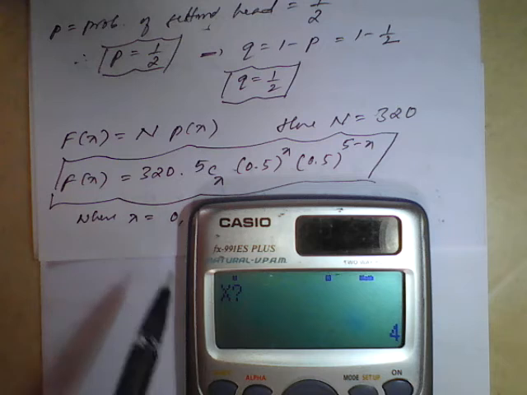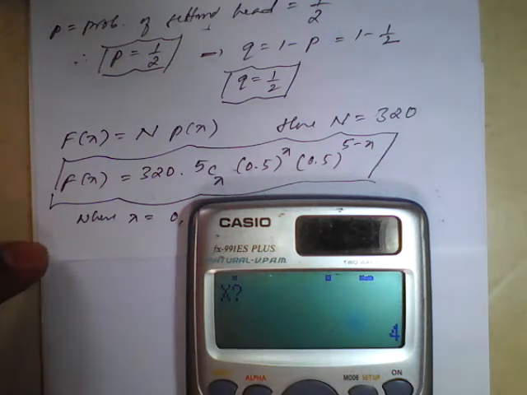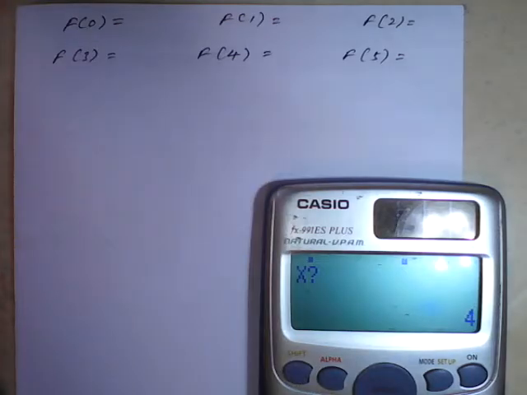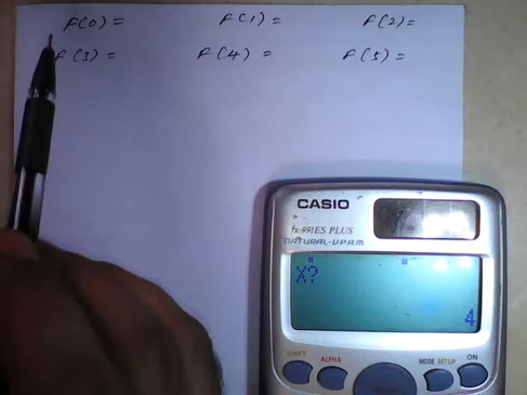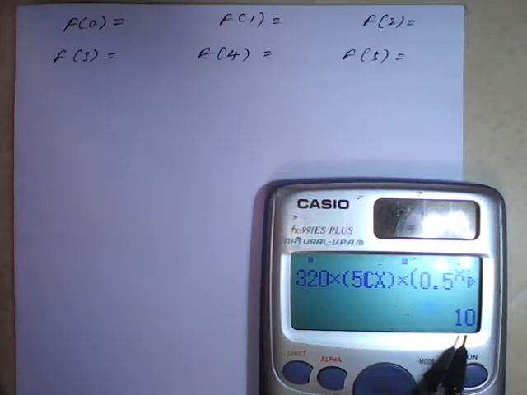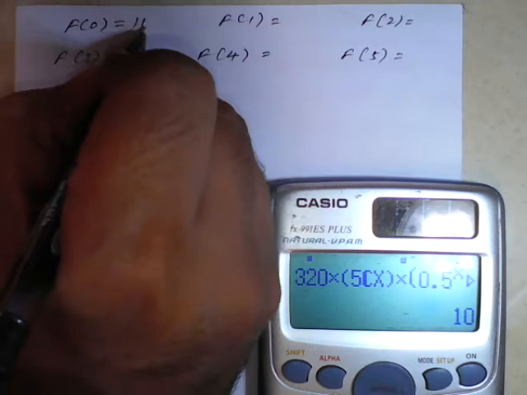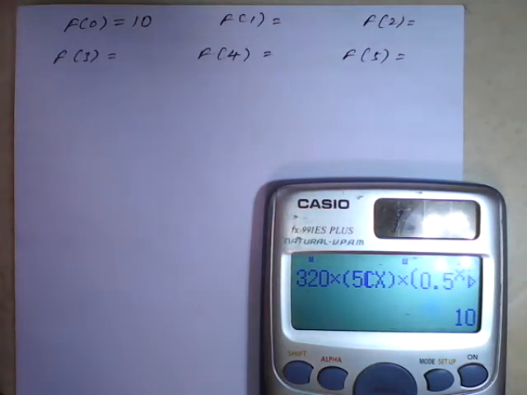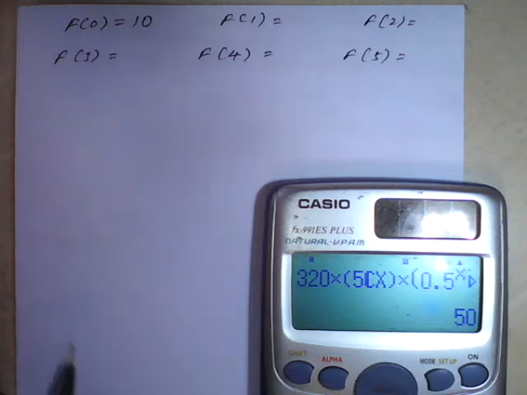We'll start with x equal to 0, what answer will we get? 0. Okay. Now when x is equal to 0, the value is 10, we'll write here 10. When x is equal to 1, the answer is 50.